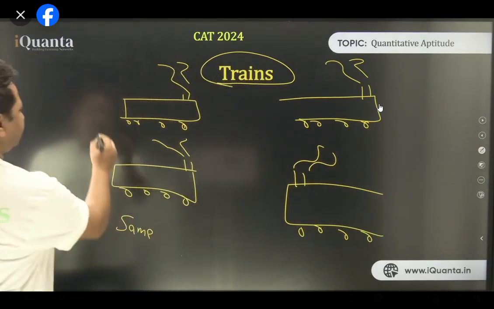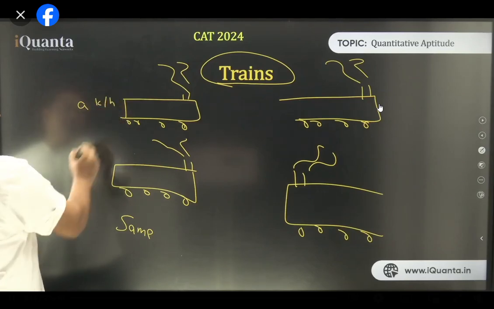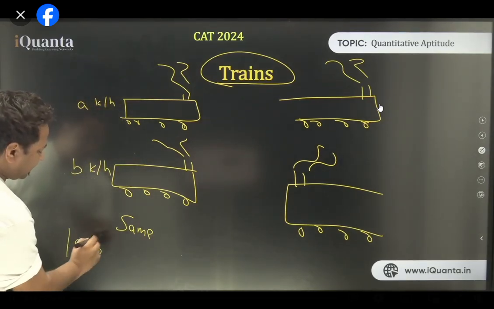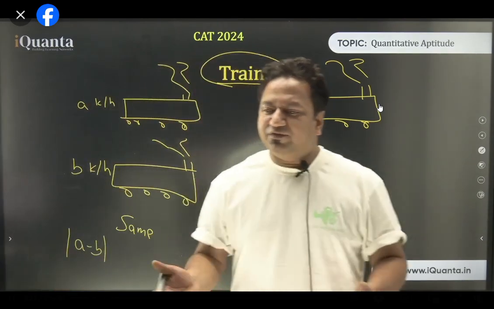So let's say the speed of the first train is A kilometer per hour, meter per second, whatever. The second is B. In the same direction, the relative speed will be A minus B, and I put a mod over it because we don't know which one, A or B, is greater.